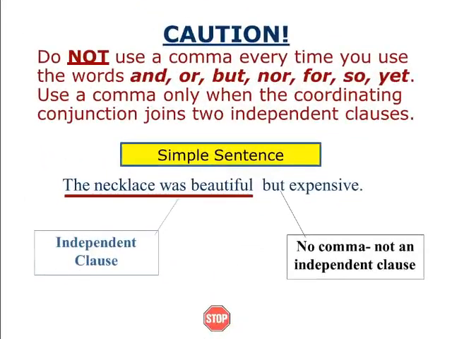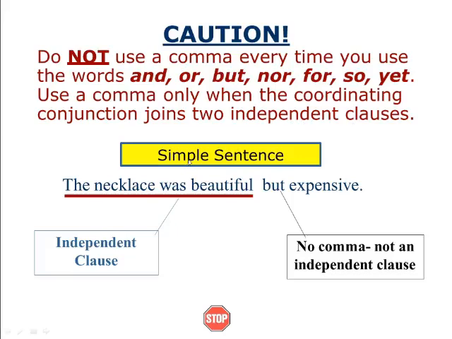Next, at the same time you must remember you do not use a comma every time. You use the words and, or, but, nor, for, so, yet. While we are using these words, we need not use a comma. I am not talking about the comma here, but in a compound sentence. Beware of not using these commas. Use a comma only when the coordinating conjunction joins two independent clauses.